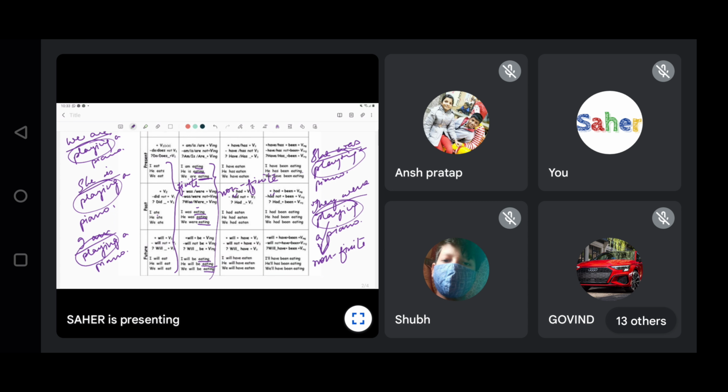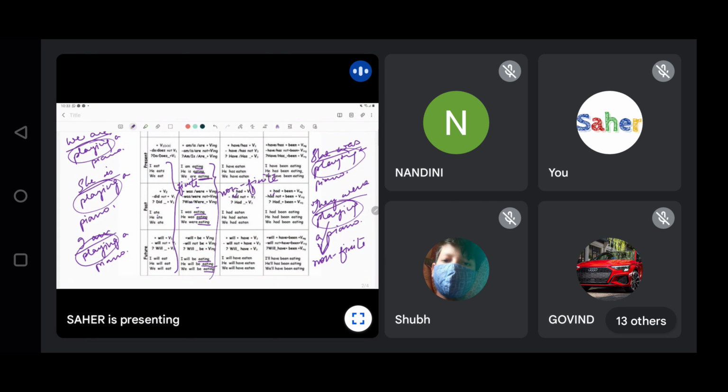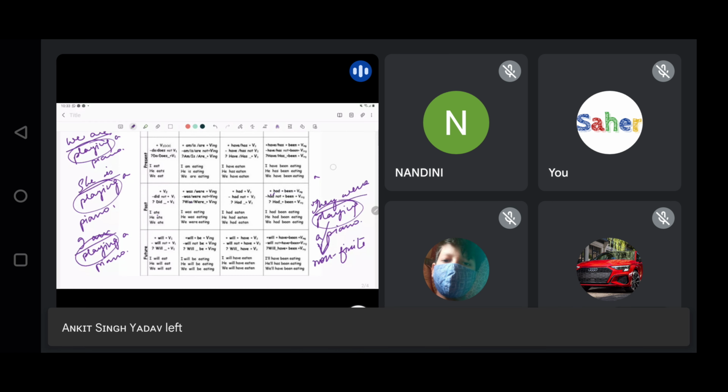Got it? Did you get that? Yes, ma'am. Okay, so present tense only I have taught you today. Past and future I will be teaching you tomorrow, not together, otherwise you will get messed up. So, not to confuse you any further, I'm going to end it here and give you a simple exercise of present continuous tense, and I know you are going to do it.